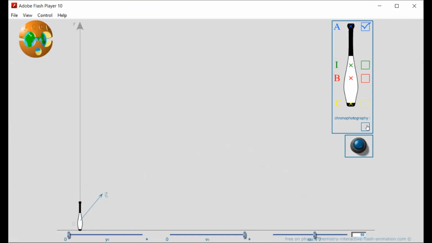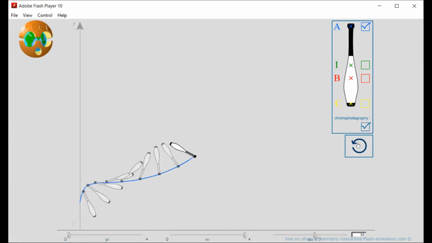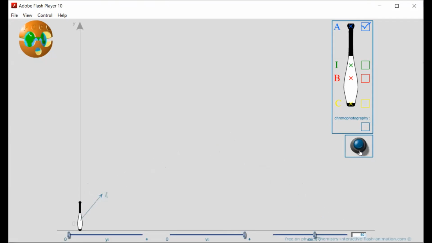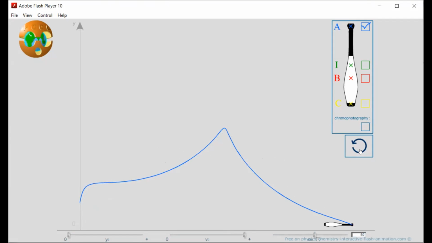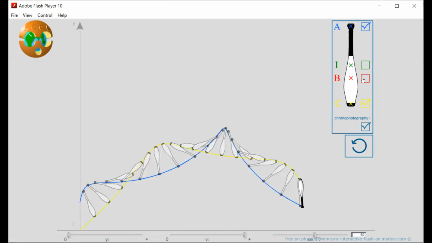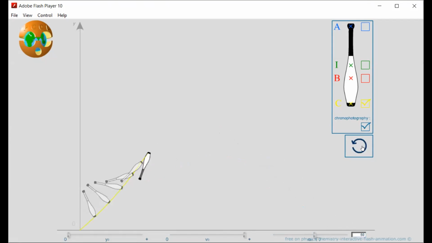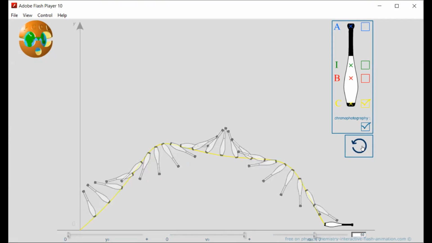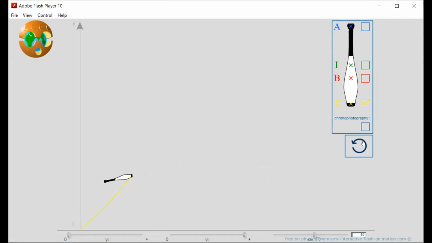First, the top point, the trajectory is like this. It is not a parabola. And it is the end point. And it is also not a parabola. Just look at the trajectory.